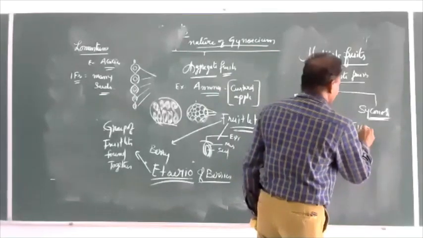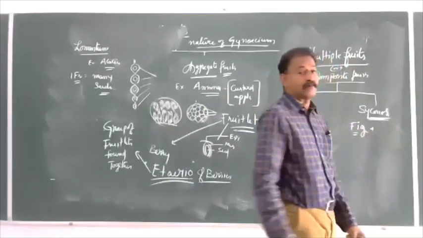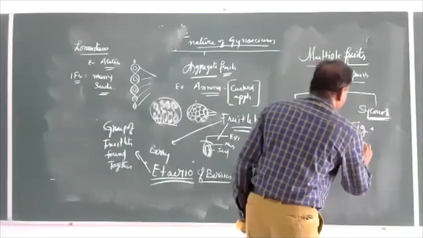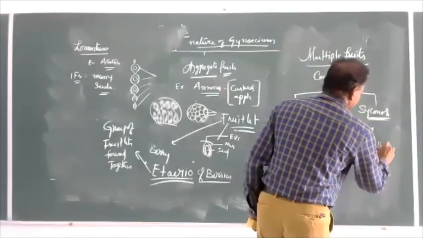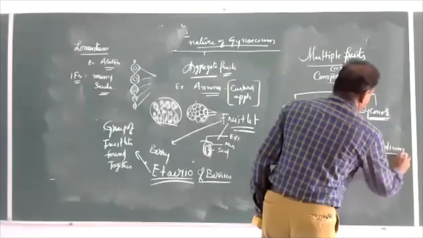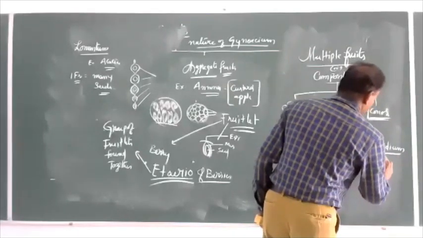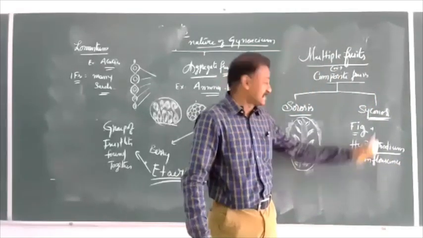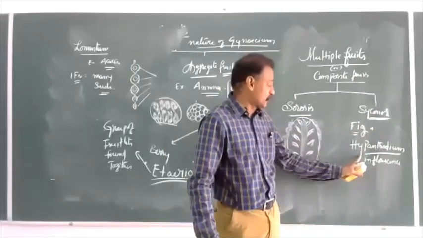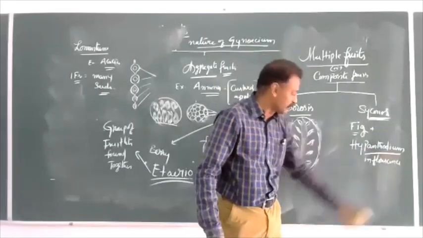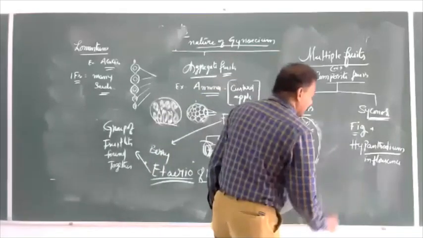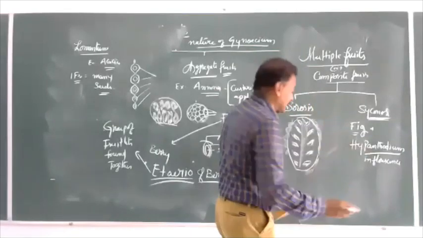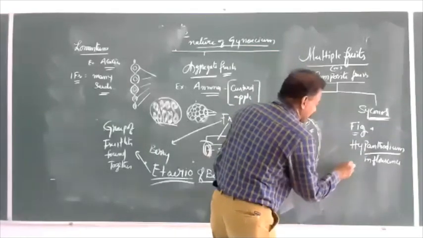Syconus fruit. Fig, anjura, is the best example. Here it is developed from the hypanthodium inflorescence. The inflorescence from which the syconus fruit is developed is hypanthodium. When we take anjura or this fig and cut it in the center, you will see this structure.